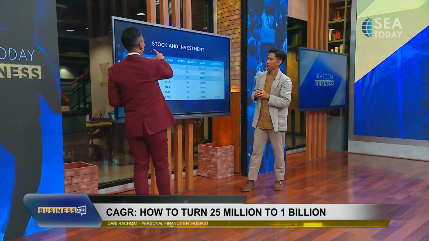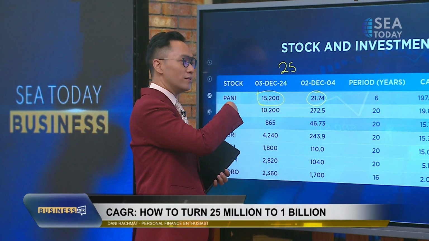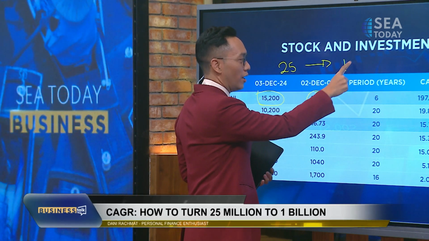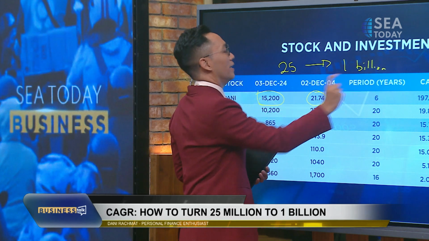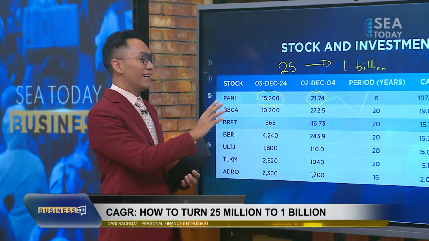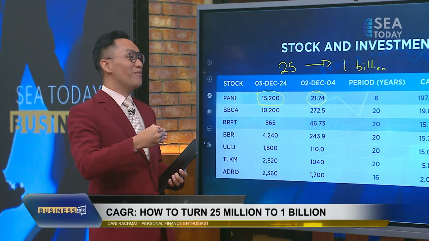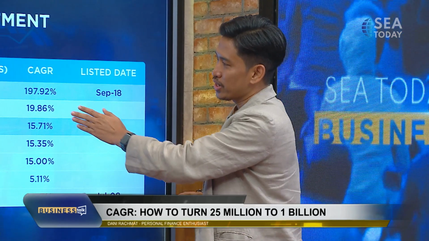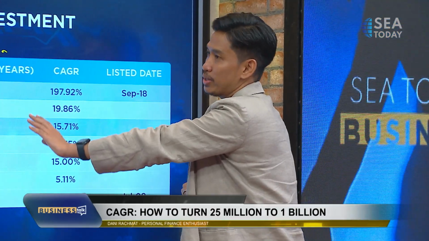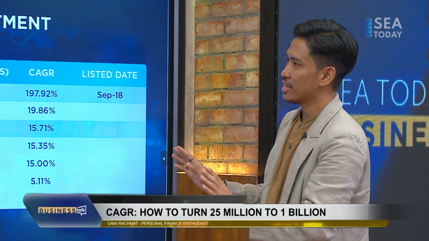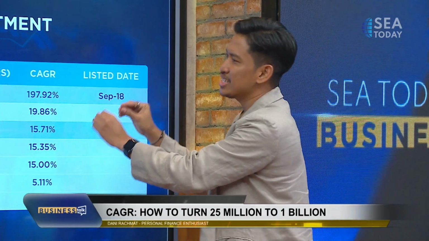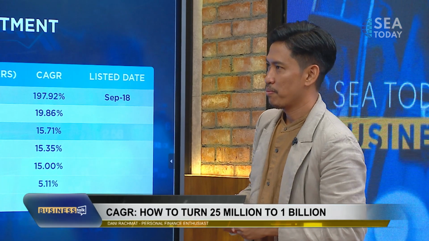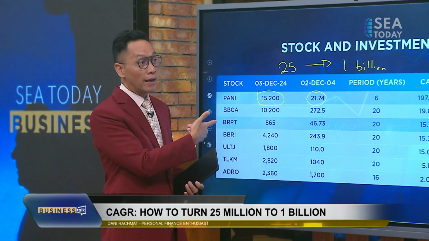So the question is, can we get this for the next 20 years? In other words, if you had put 25 million here 6 years ago, today it would be worth 1 billion rupiah. Interesting. Now, again, we don't know what's going to happen in the next 6 years. We don't even know what's going to happen next year. We can't say that I should have invested in this 20 years ago. That's already too late. The second best time is today. But lesson learned: in 6 years, it has already gone through COVID.